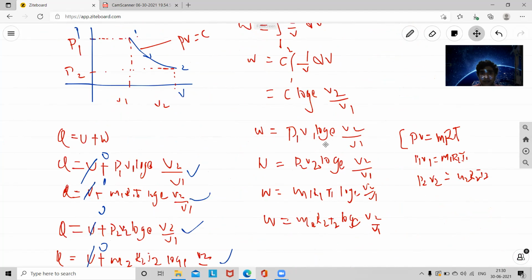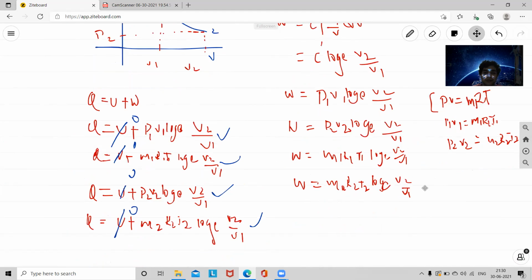Constant means P1 V1 or P2 V2 log e V2 by V1. You need to introduce the ideal gas equation, like MRT, so I can write here M1 R1 T1 log e V2 by V1 and M2 R2 T2 log e V2 by V1.